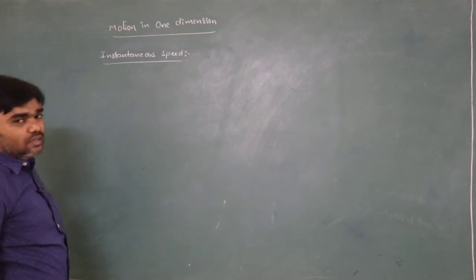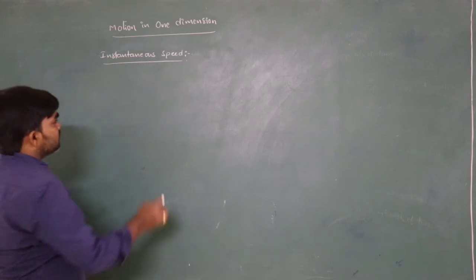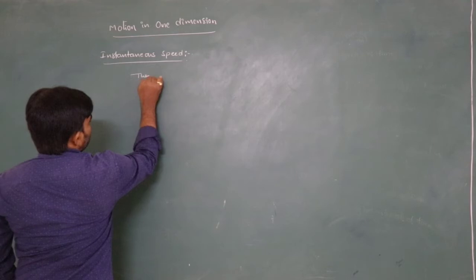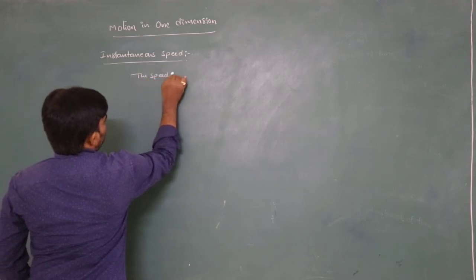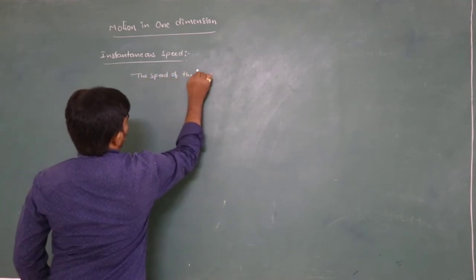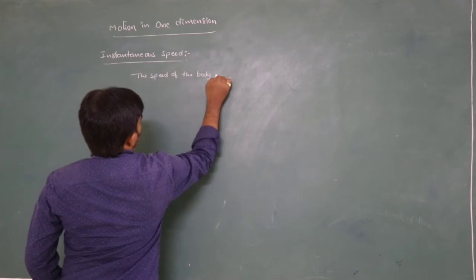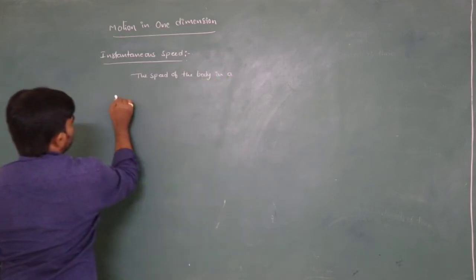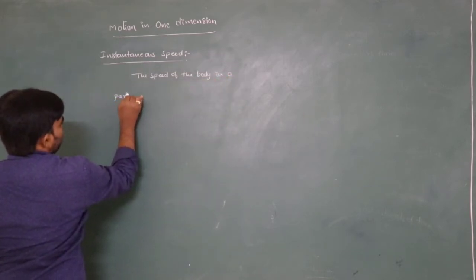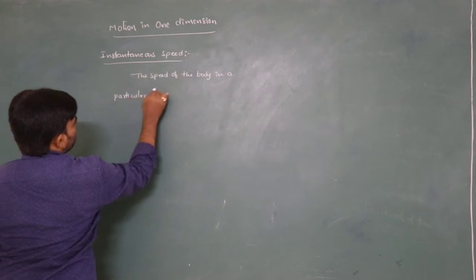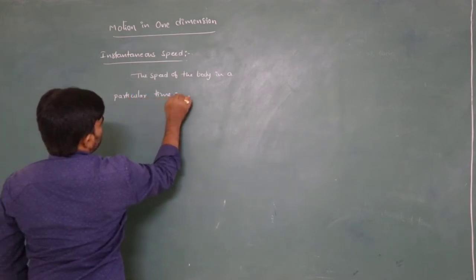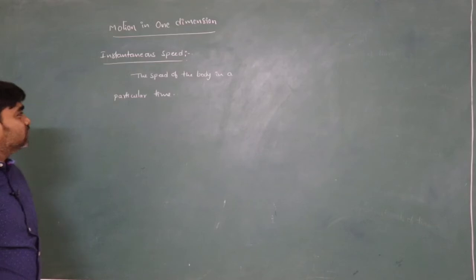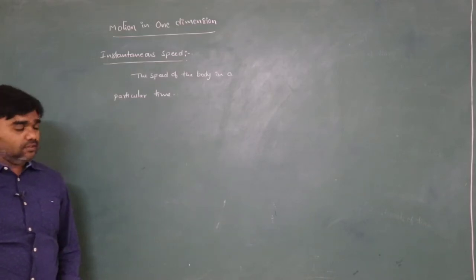Instantaneous speed. Instantaneous speed means the speed of the body in a particular time. The speed of the body in a particular time, that is called instantaneous speed.